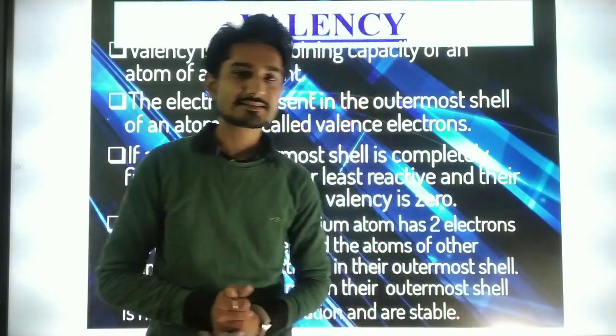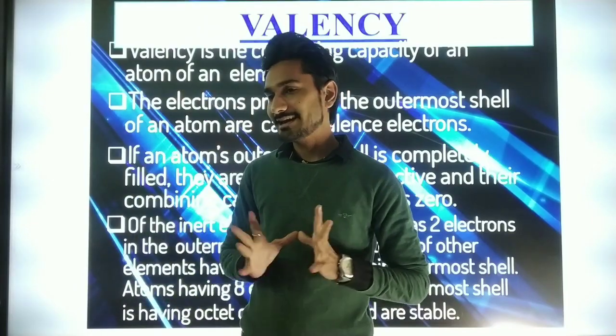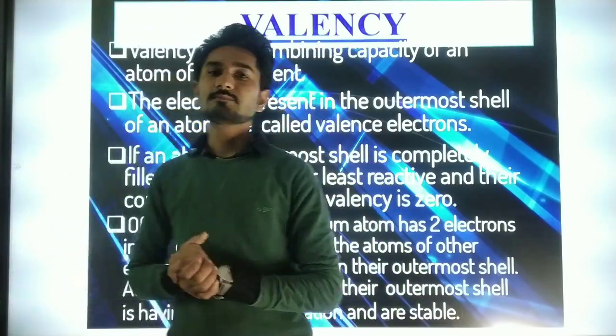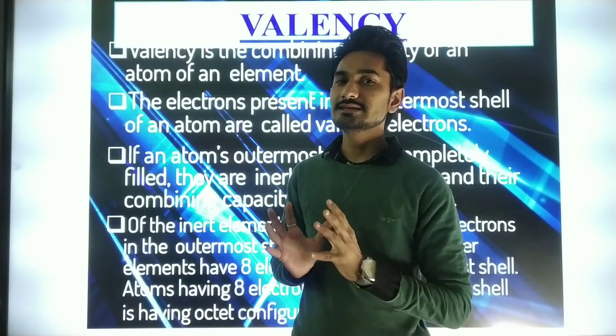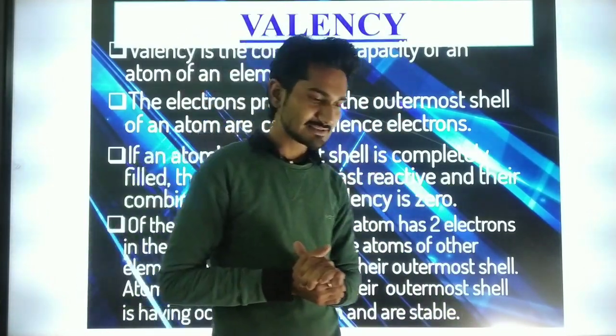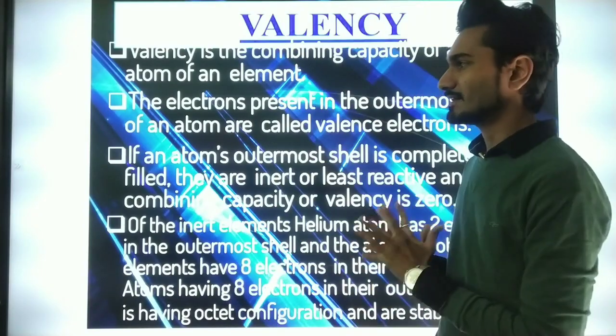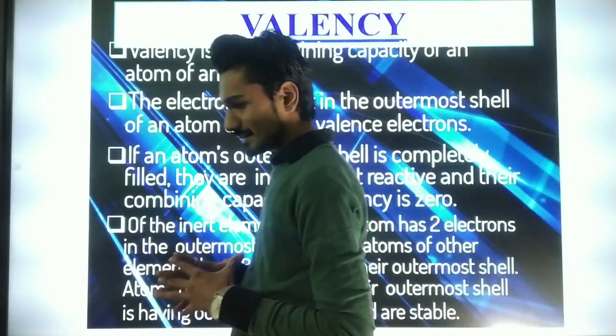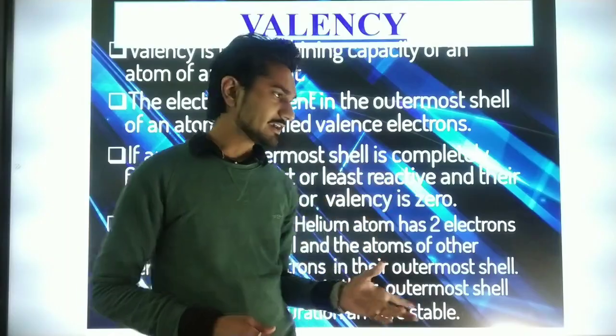So as we are discussing, whatever the number of electrons present in the last orbit, or the outermost orbit, it is called the valency of that element.